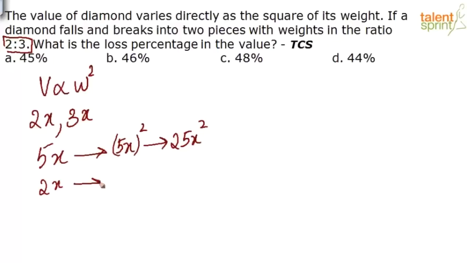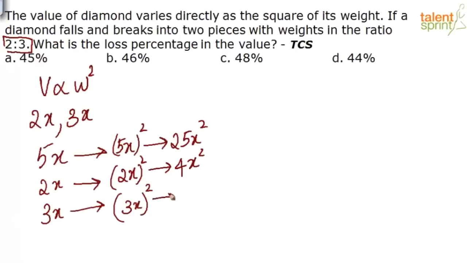So what will be the value of this diamond? The value of the diamond is proportional to the square of its weight. So its value will be 2x the whole squared, or I can say it is 4x squared. That is the value of this small piece. Now what will be the value of the piece which has weight 3x? It will be nothing but 3x the whole squared, or that is equal to 9x squared.